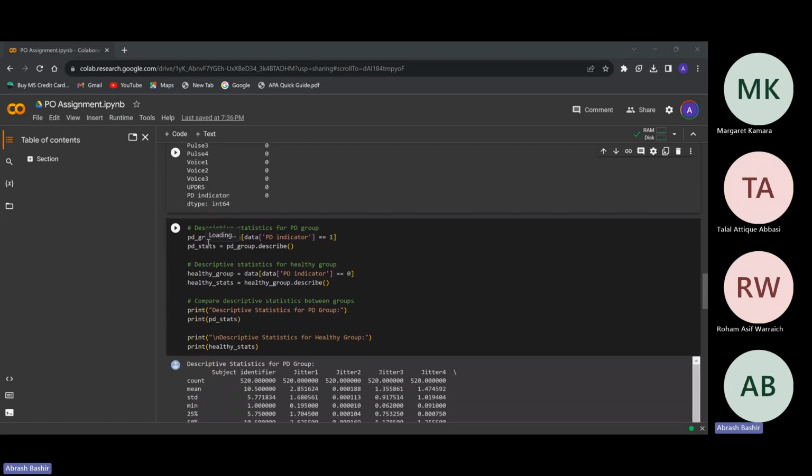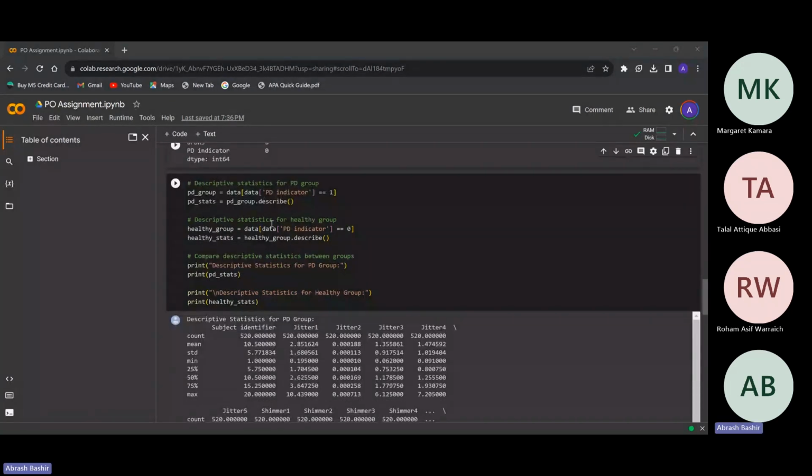We used descriptive statistics for both groups, the PD group and the healthy group. For the PD group, we used the PD indicator as integer 1 and PD indicator 0 for the healthy group. We used the group describe to show the comparison between these two groups.